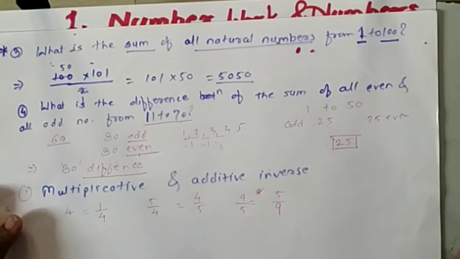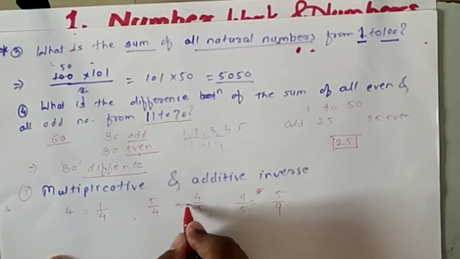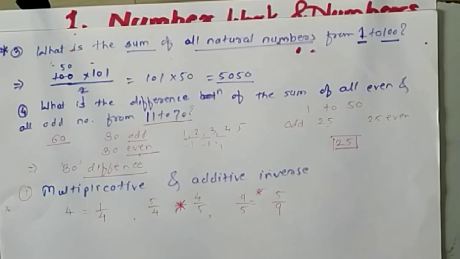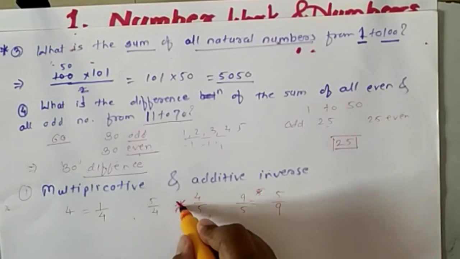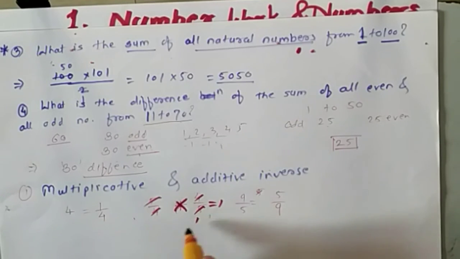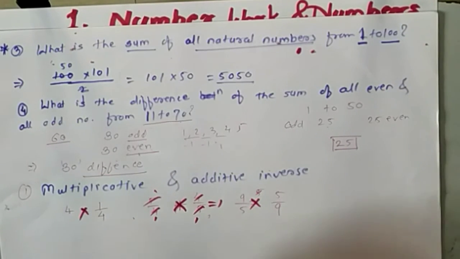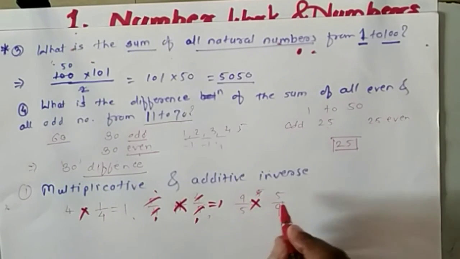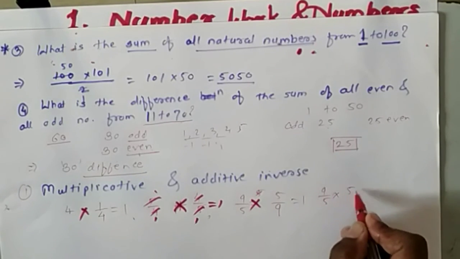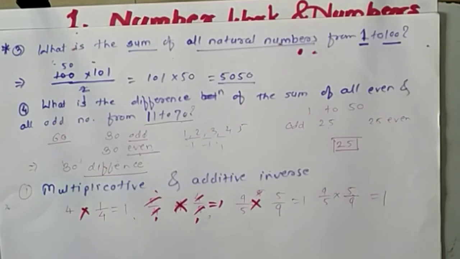I think you did this in school also, in the last standard. And one more thing I will tell you: the multiplication of a number and its multiplicative inverse is always 1. 4 gets cancelled with 4, 5 gets cancelled with 5, so the result is 1. If we do the multiplication, you will notice that a number multiplied by its multiplicative inverse is always 1. So here, 9 upon 5 into 5 upon 9, its answer is also 1. This thing you have to keep in your mind.